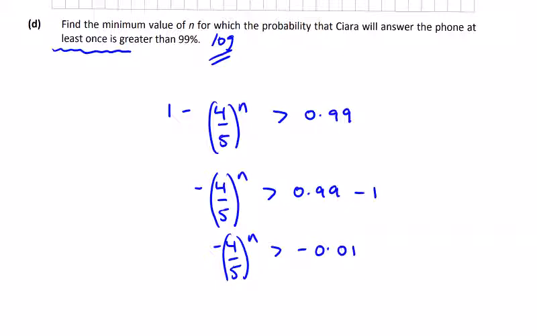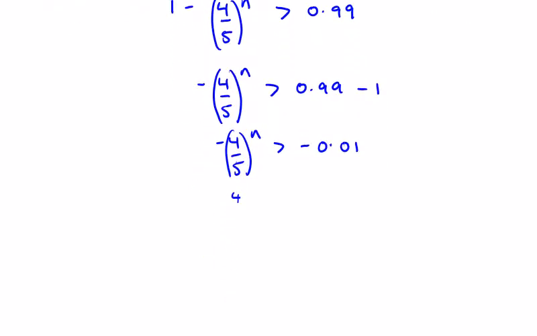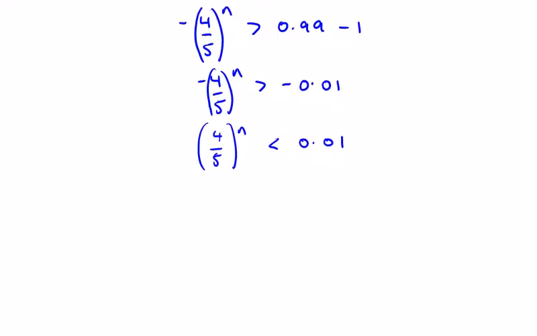So now we have to change our signs and flip our inequality. So 4 over 5 to the power of n less than 0.01. We're going to have to change this inequality again in a minute, we'll see why when we're dividing by a number less than 1. So n by the log of 4 over 5, I'll change it to 0.8 at this point, has to be less than the log of 0.01, taking the log of both sides. Now this log here is a negative number.